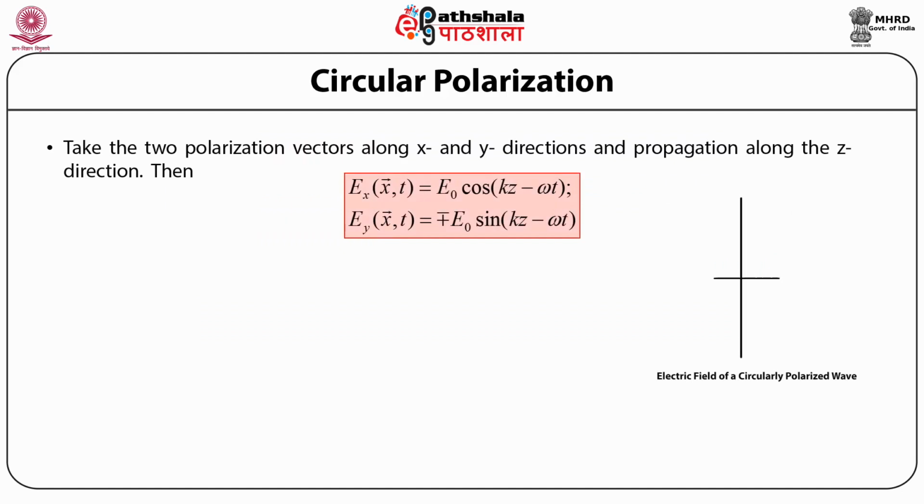The two polarization vectors along the x and the y directions give the electric field vectors, while the direction of propagation of the wave is along the z direction.